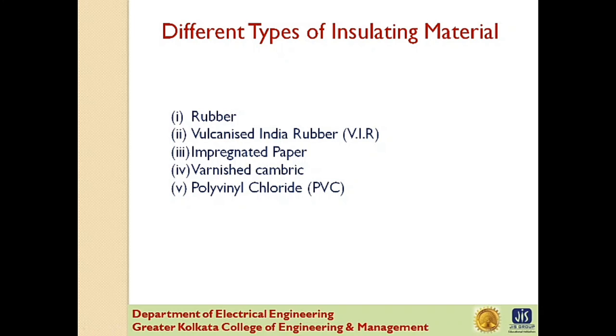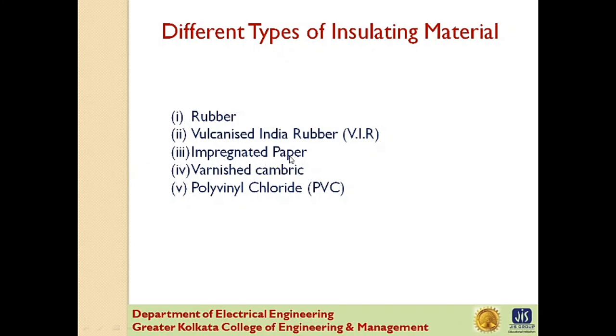Now, this has greater mechanical strength, durability, and wear resistance than pure rubber. Its main drawback is that sulfur reacts very quickly with copper, and for this reason cables using vulcanized India rubber in insulation have tinned copper conductors. The vulcanized India rubber insulation is generally used for low and moderate voltage cables.